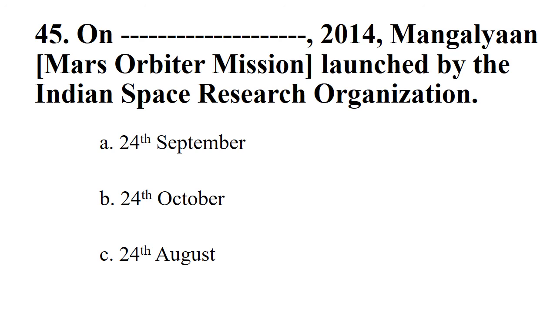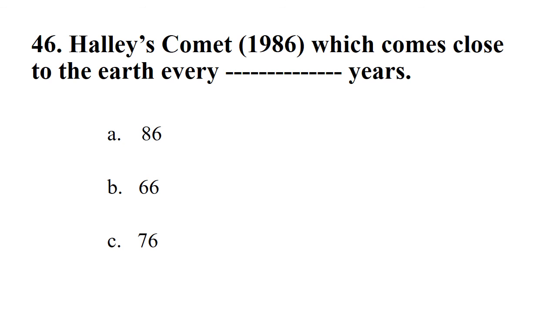Options: 24th September, 24th October, 24th August. The right option is 24th September. Halley's Comet, last seen in 1986, comes close to the Earth every dash years. Options: 86, 66, 76. The right option is 76.